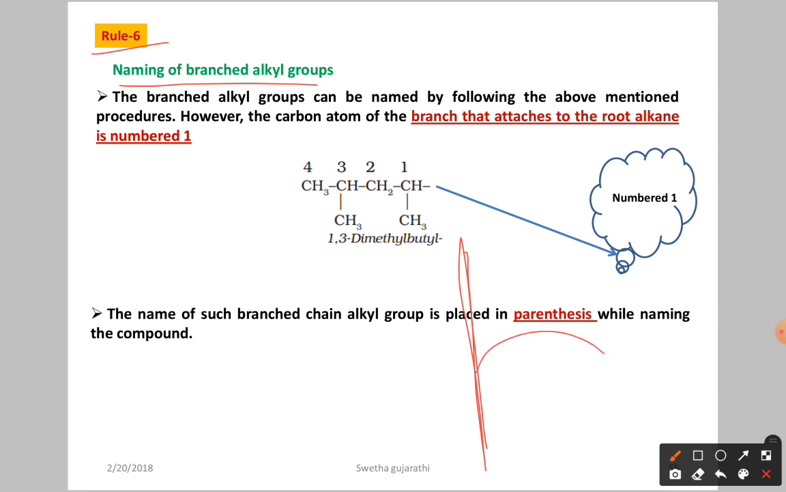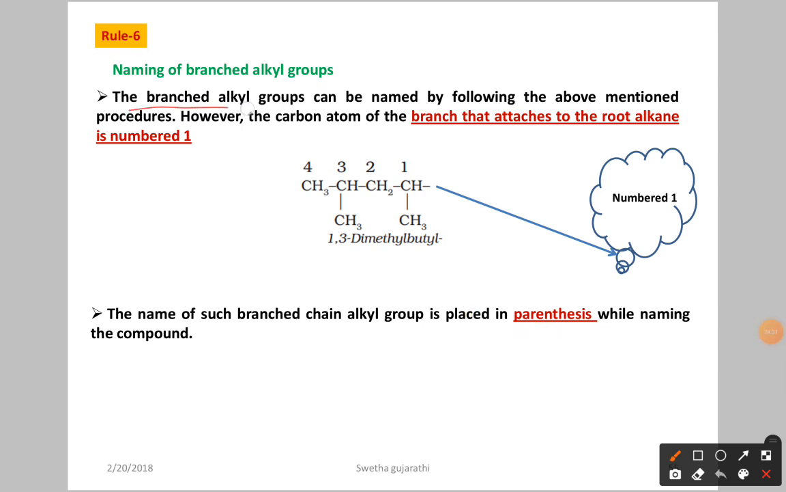In this, again, if you have a branch. Up to now, what we discussed is that we have a parent chain and only one branch. But now, in this case, this branch has a sub-branch. Now, how do we give the nomenclature for a structure like this? Let us see here.